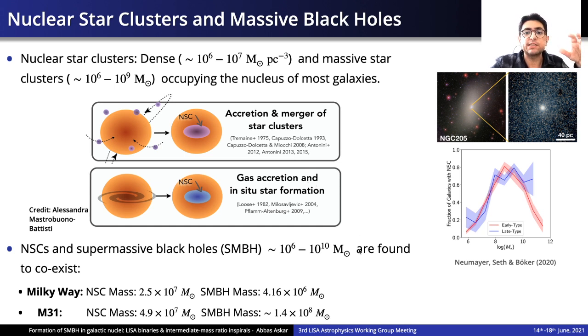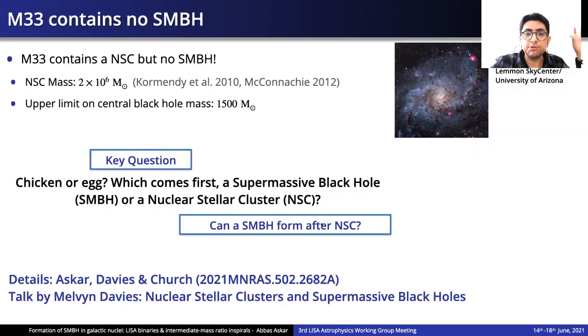Nuclear star clusters are often accompanied by supermassive black holes, which can be between 10^6 to 10^10 solar masses, such as in galaxies like the Milky Way and M31. However, there's another galaxy in the local group which contains a nuclear star cluster but no supermassive black hole. This is M33. It has a nuclear star cluster of about 2 million solar masses, but the upper limits on a central black hole mass are about 1500 solar masses. And this raises a key question: which comes first, a supermassive black hole or a nuclear stellar cluster?